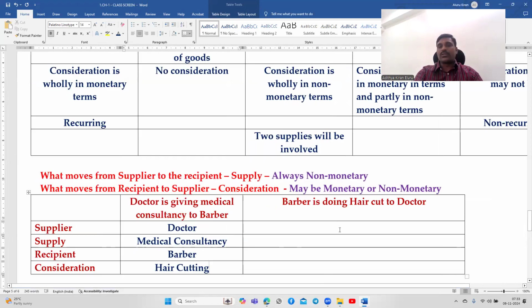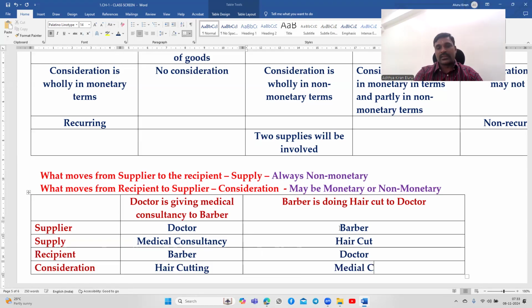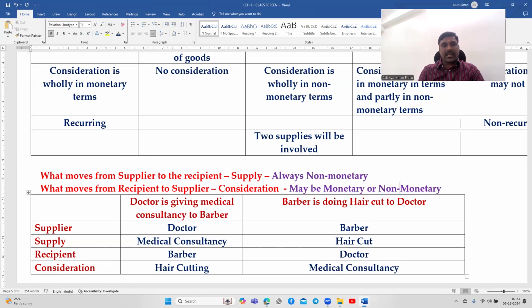Okay. So the barber is doing a haircut to the doctor. So who is the supplier here? Barber. What is the nature of supply? Haircut. Okay, haircut is the nature of supply. Who is the recipient of service here? Doctor. What is the consideration given here? Medical consultancy. So, we have to identify these basic aspects in any transaction.